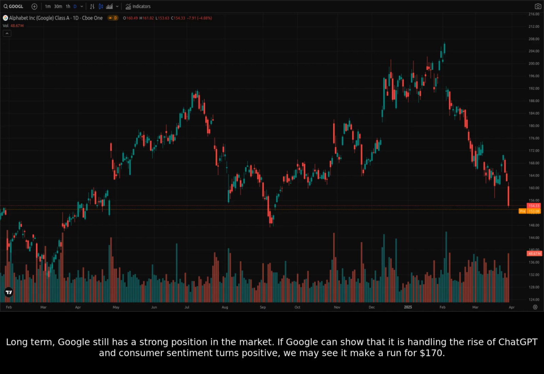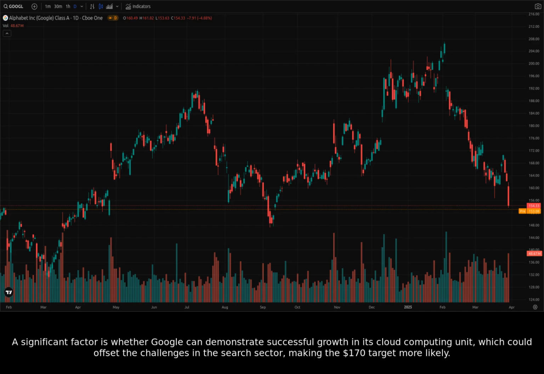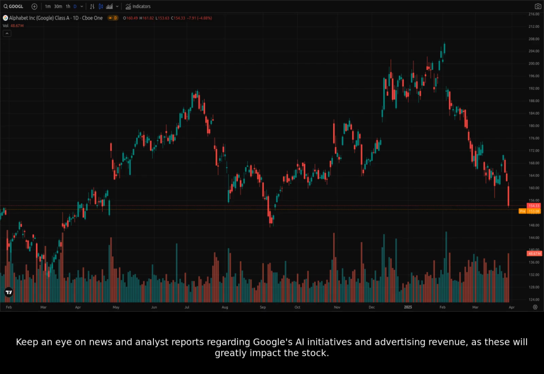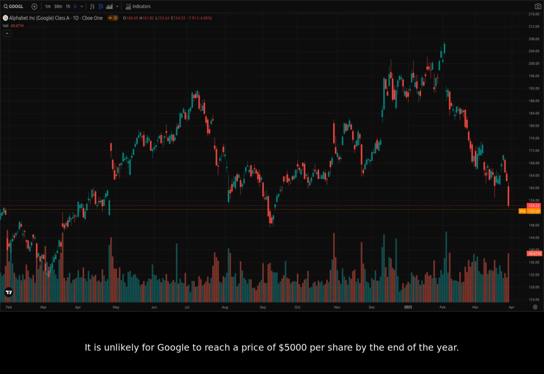Long term, Google still has a strong position in the market. If Google can show that it is handling the rise of ChatGPT and consumer sentiment turns positive, we may see it make a run for $170. A significant factor is whether Google can demonstrate successful growth in its cloud computing unit, which could offset the challenges in the search sector, making the $170 target more likely. Keep an eye on news and analyst reports regarding Google's AI initiatives and advertising revenue, as these will greatly impact the stock. It is unlikely for Google to reach a price of $5,000 per share by the end of the